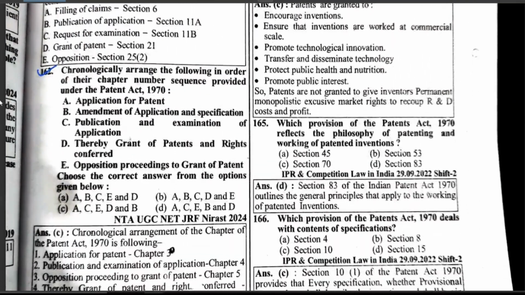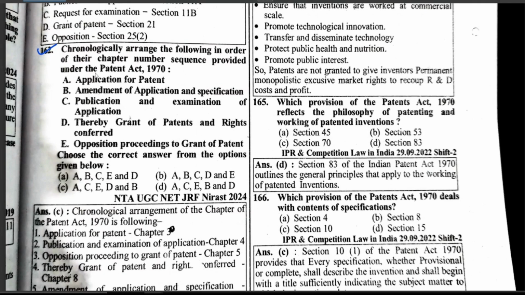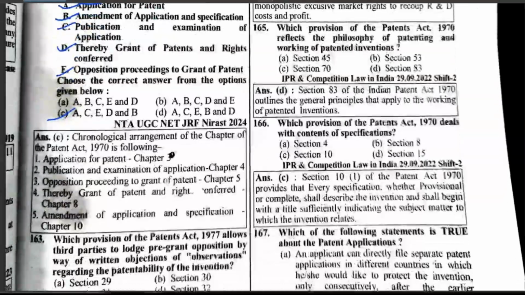Arrange chronologically the following in the order of chapter number sequence provided under the Patent Act 1970: application for patent, amendment of application and specification, publication and examination of application, grant of patent and rights conferred, opposition proceedings to grant of patent. The answer is A, C, E, D, and B.